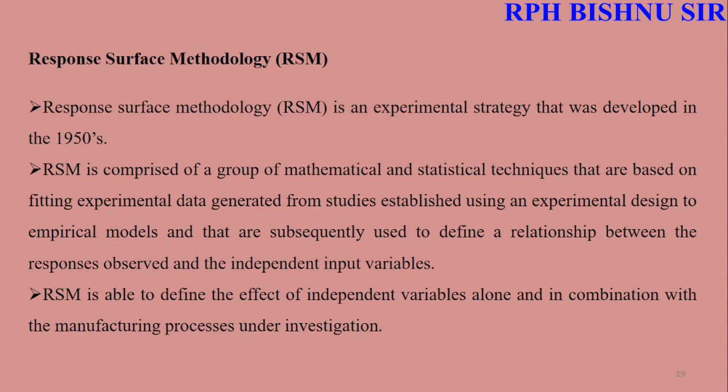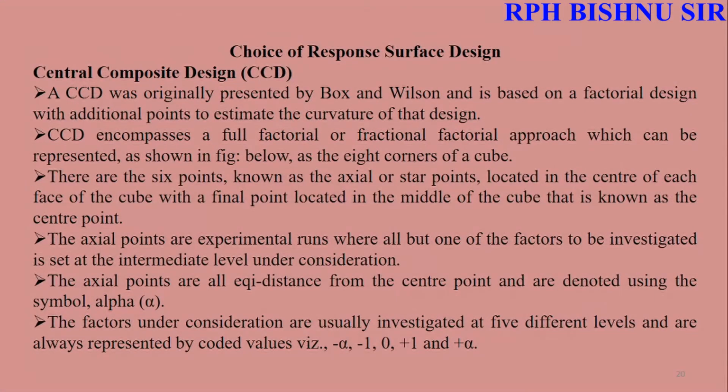The response surface methodology is an experimental strategy that was developed in the 1950s. RSM has different methods. One example is the central composite design. The central composite design, presented by Box and Wilson, is based on the factorial design with additional points to estimate the curvature of that design.